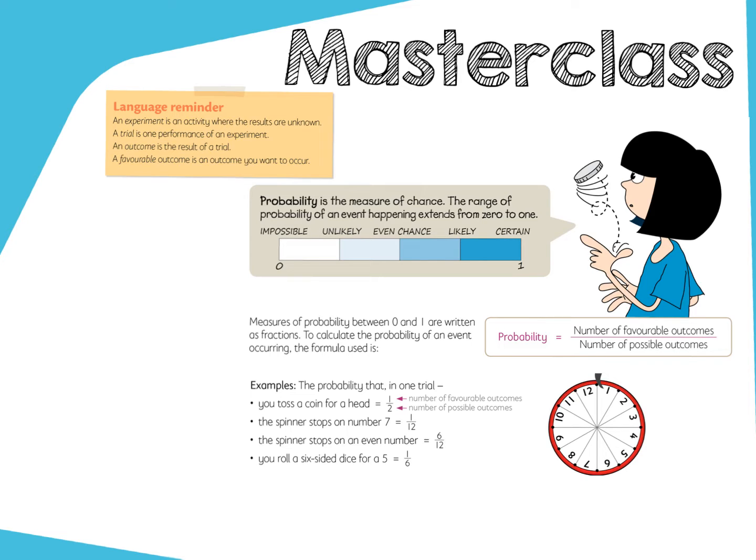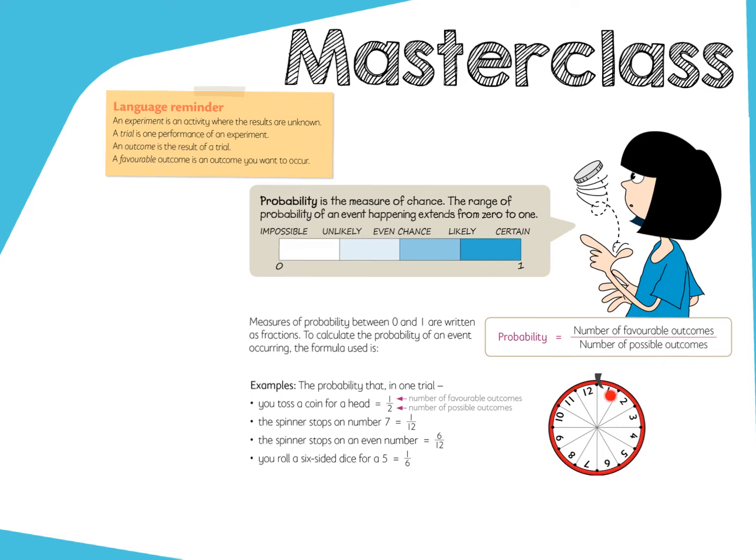If we've got a spinner, just like the one we've got here, you can see it goes all the way around to 12. So we have 12 possible outcomes. It can land on 1, 2, 3, all the way around to 12. If I say I think it's going to land on the number 2, I've actually got a 1 in 12 chance. It can land on any one of those numbers, and I'm thinking I want it to be landing on 2.